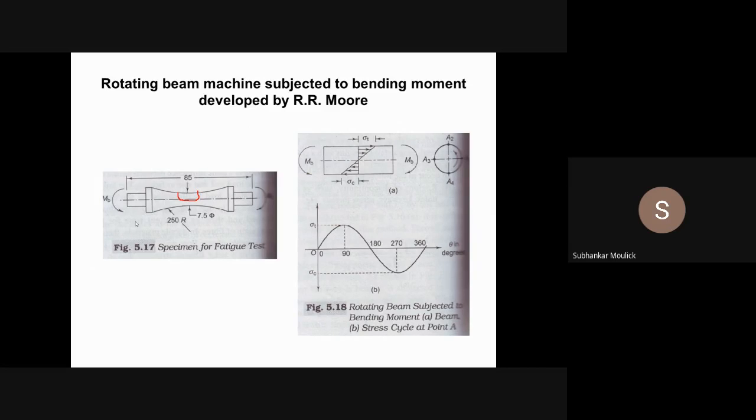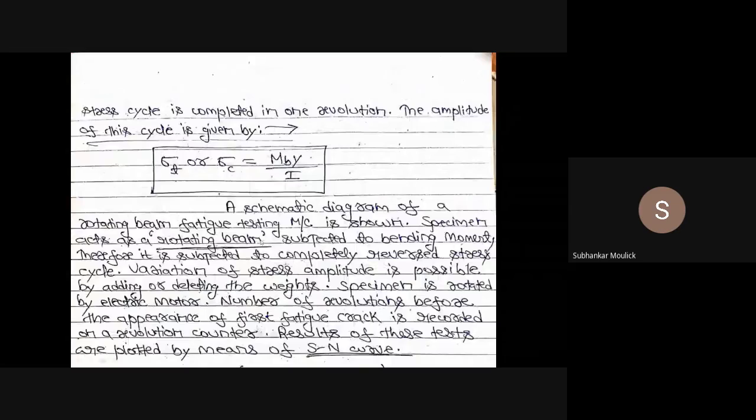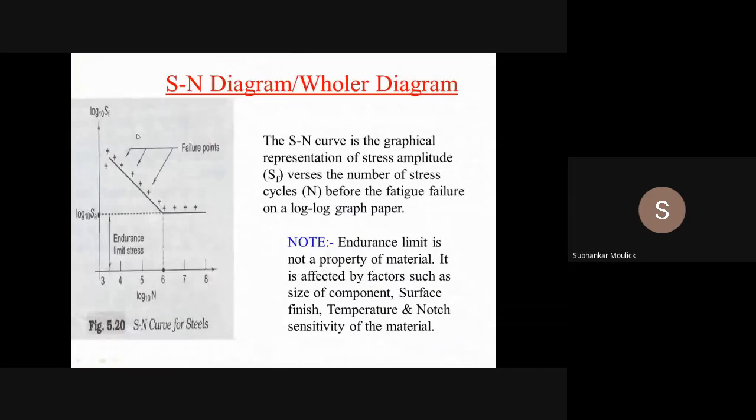10 lakh cycles. Yes, sir. That means if you rotate this particular specimen 10 lakh times continuously, then what will happen? You will get one particular stress value. Fine. From that particular point, how much number of cycles you increase? Say 10 crore cycles if you are applying, there will be no change in the value of stress amplitude.